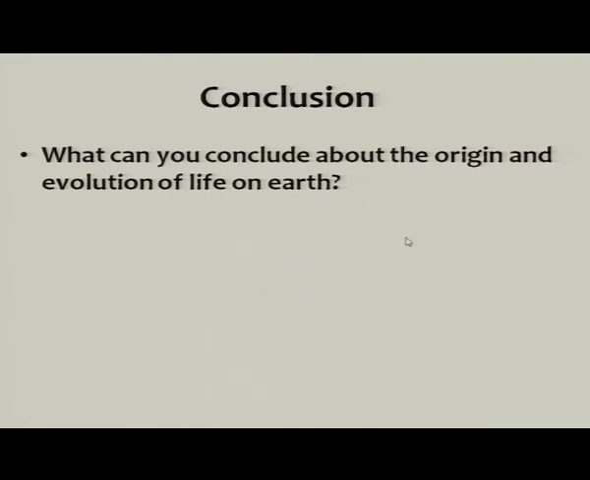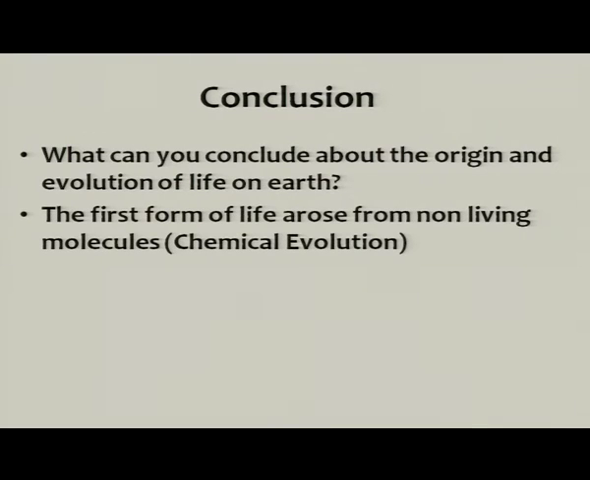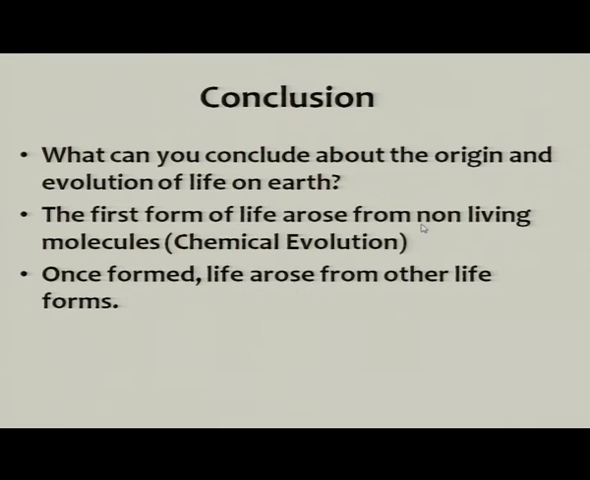So, to conclude what we have studied up till now, what can you conclude about the origin and evolution of life on earth? The thing which is very clear from this discussion is that the first form of life which arose was from non-living molecules. These molecules are the biomolecules, and this theory is the theory of chemical evolution. But after this process of chemical evolution, once formed, the life then arose from other life forms.